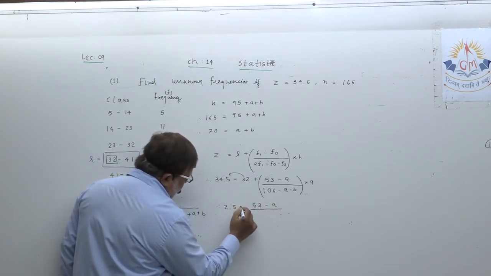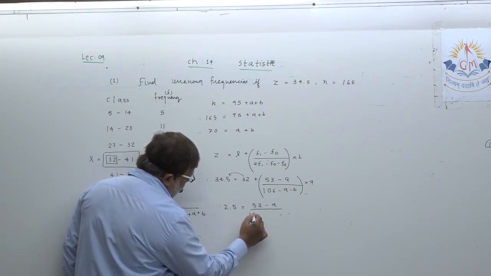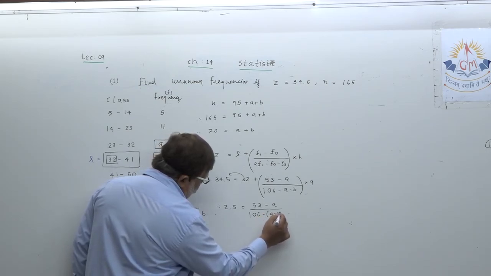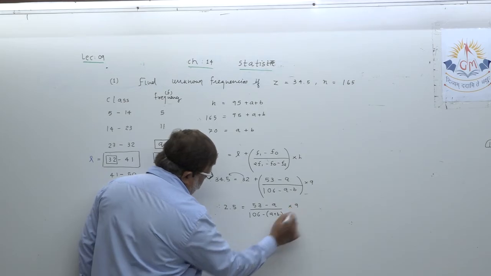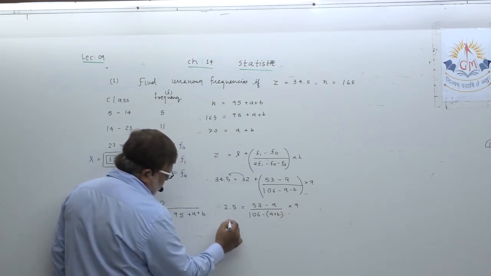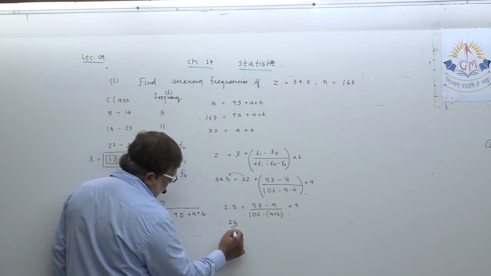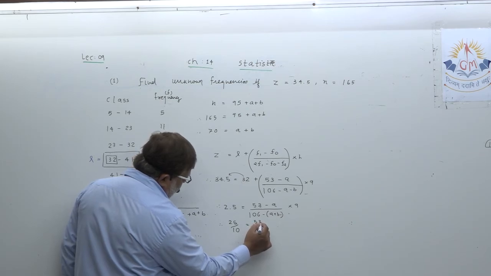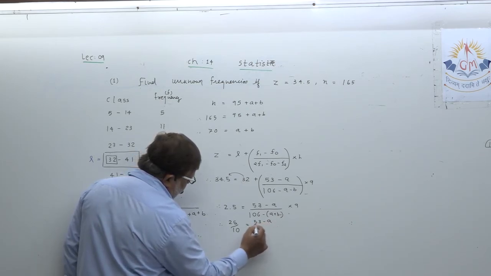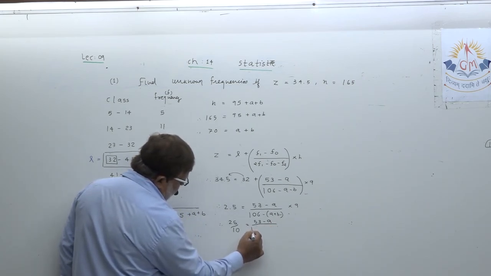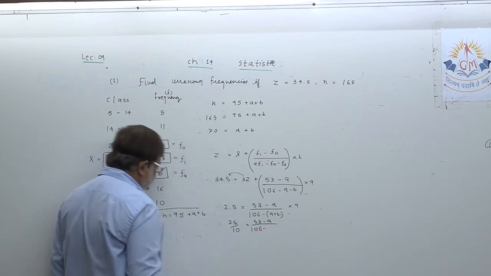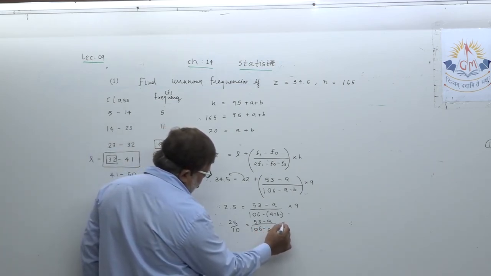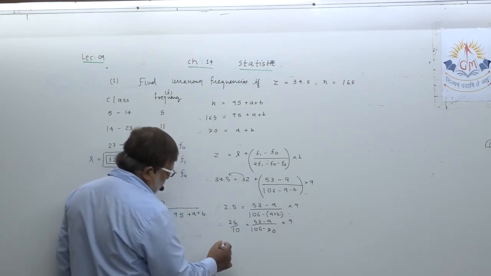Let me take out common from this: 106 minus (A plus B) into 9. Okay. Remove the decimal from here: 25 upon 10, equals 53 minus A upon 106 minus, what is the value of A plus B? 70, into 9. Okay.